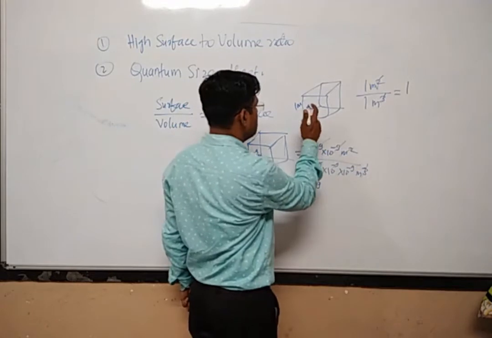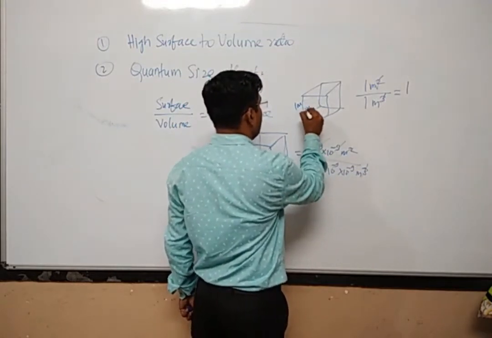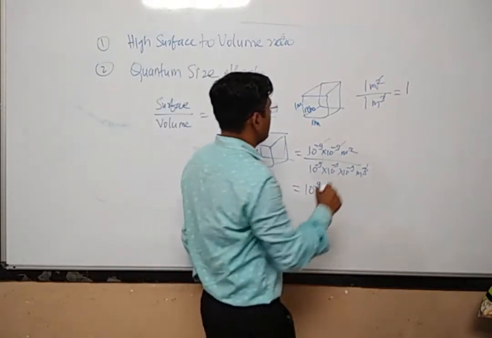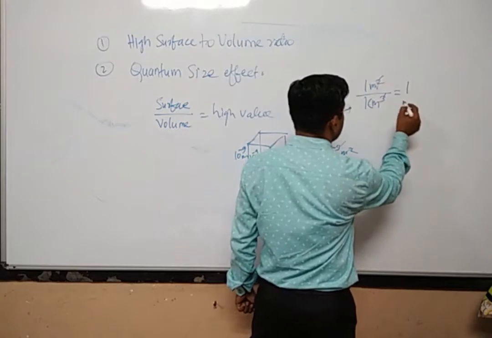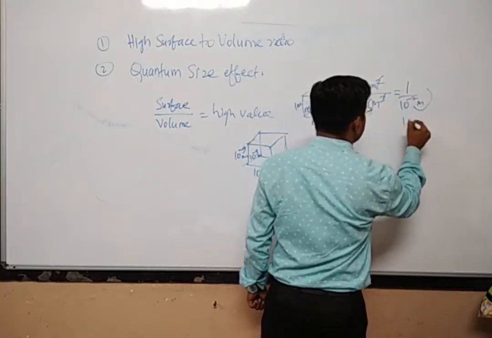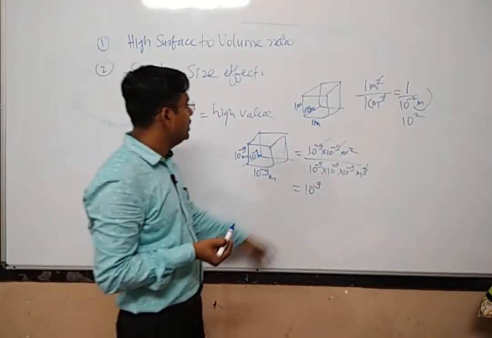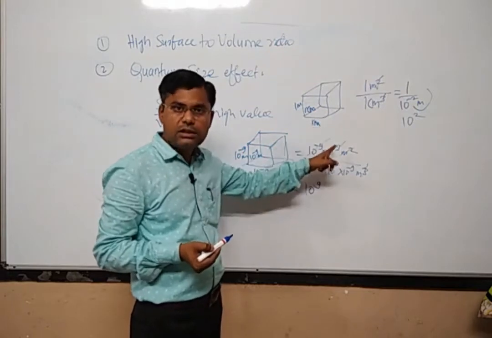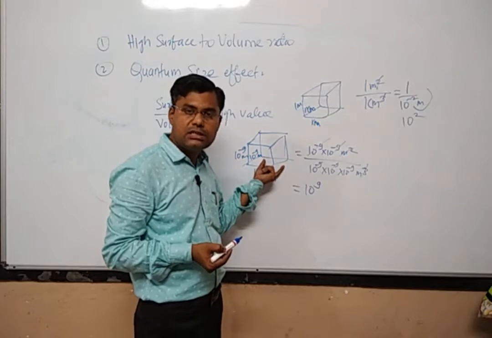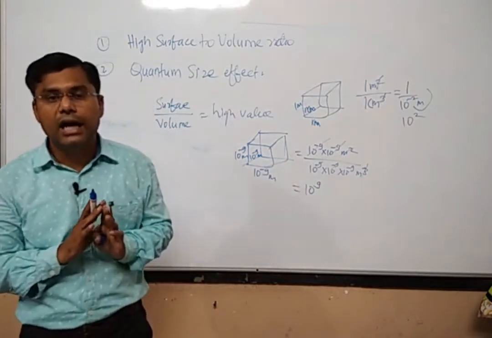Now even if you make this in centimeters, then what will be the case? Here it will be per centimeter. Per centimeter means 10 raised to power minus 2 meter, and it will go, so it will be 10 raised to 2 only. Even if it is in the micrometer range, you will see that this unit cell which is in the nano range, its surface to volume ratio is very very high.